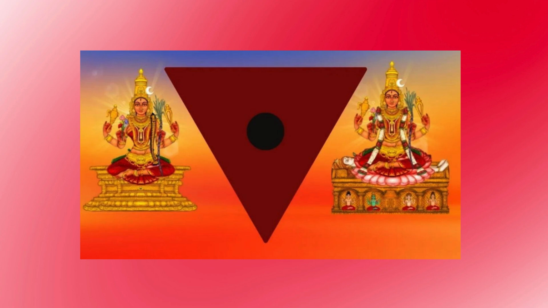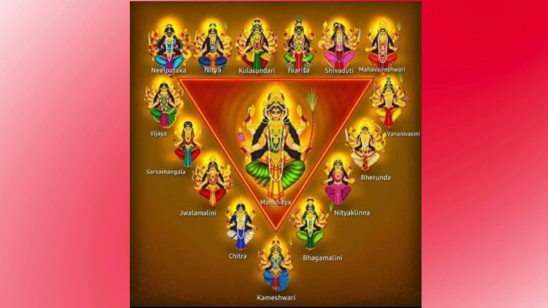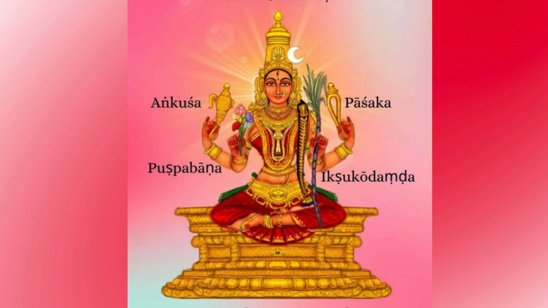Now, Guru Mandal is worshipped above this triangle, and on the outside of the primary triangle, there are 15 Nitya Devis. They represent 15 digits of the moon, and each digit is known as a lunar day or a tithi, and they are five on each side of the triangle.